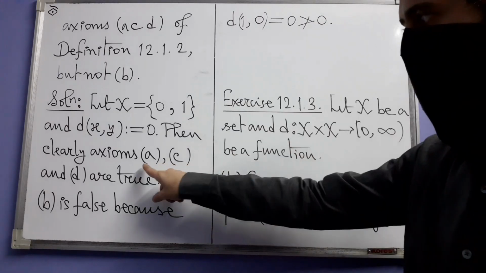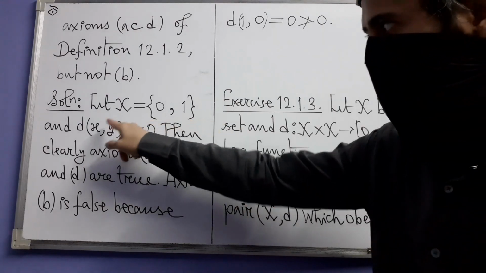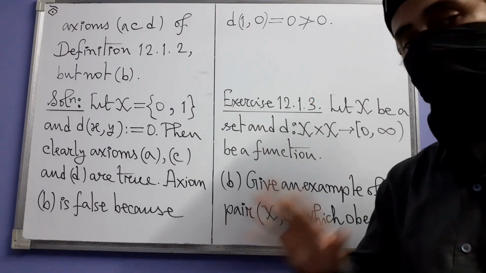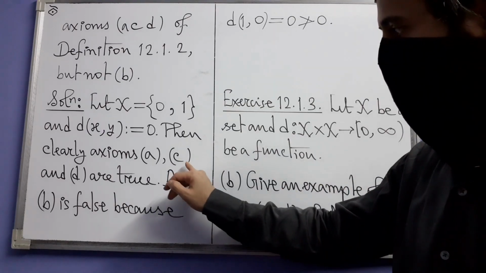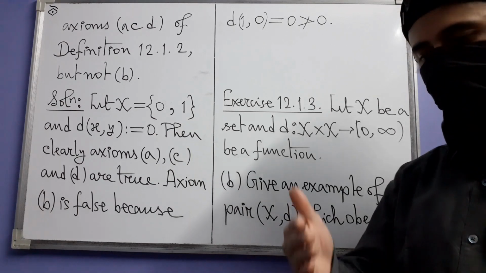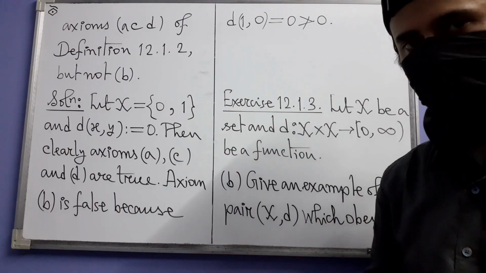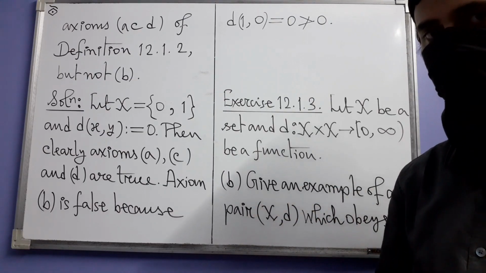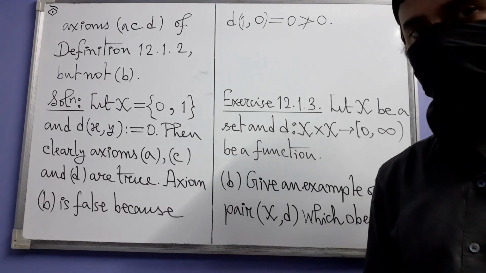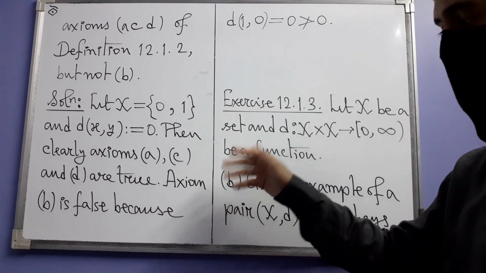So immediately axiom A is true, because axiom A tells us that when x and y are the same, then we should have D value 0. Here all the D values are 0. What about axiom C, symmetry? That is also true. D of x comma y should be equal to D of y comma x. Here all D values are equal, so in particular those D values are also equal. Triangle inequality is also true. Again, it is actually just like part A.